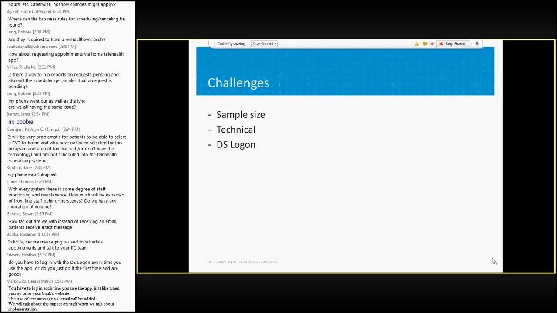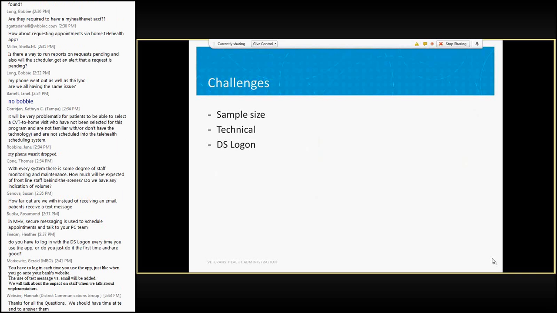So even though we had almost 1,000 patients on our list to try to recruit for this test, we ended up with a small number, 25, who successfully completed the field test and were able to book their appointments through this application. We had technical challenges with this application and field test. These are expected and have been cataloged and have either been rectified or are due to be rectified in future versions of the application.